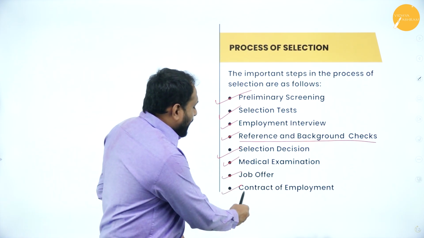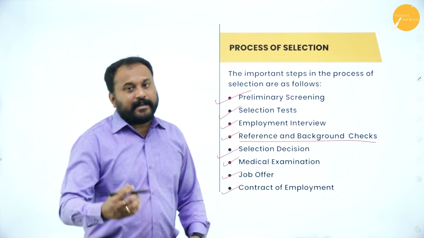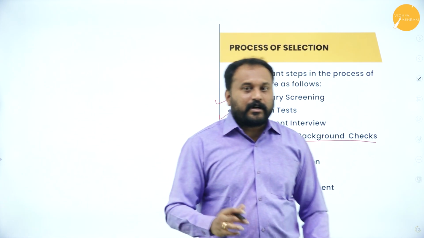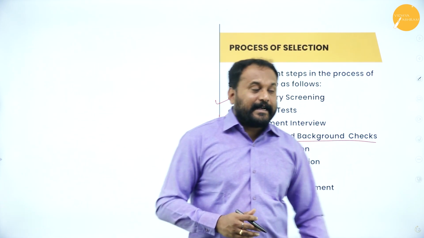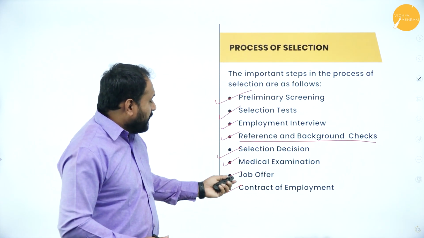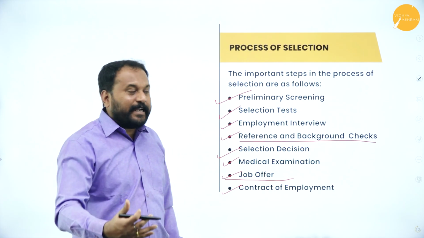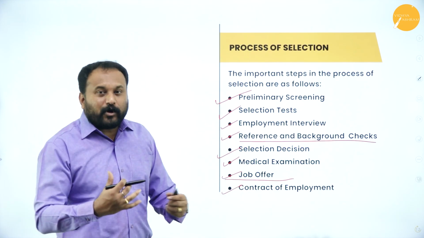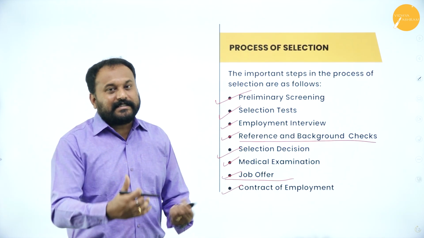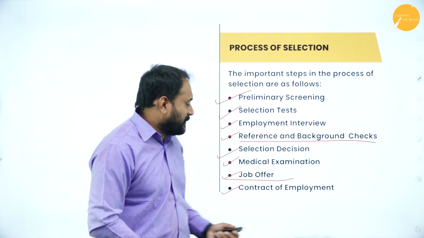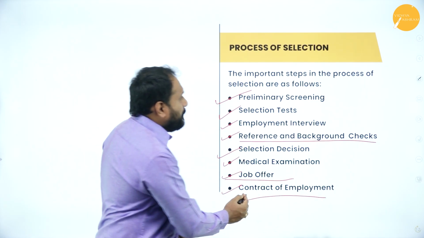I didn't sign the contract of employment. I'll tell them that no, I quit. I don't want to come. So then what happens? The entire process will stop here at the job offer only. If the process needs to complete, after that both the parties should say yes and give their consent. That is how the entire selection process will happen.